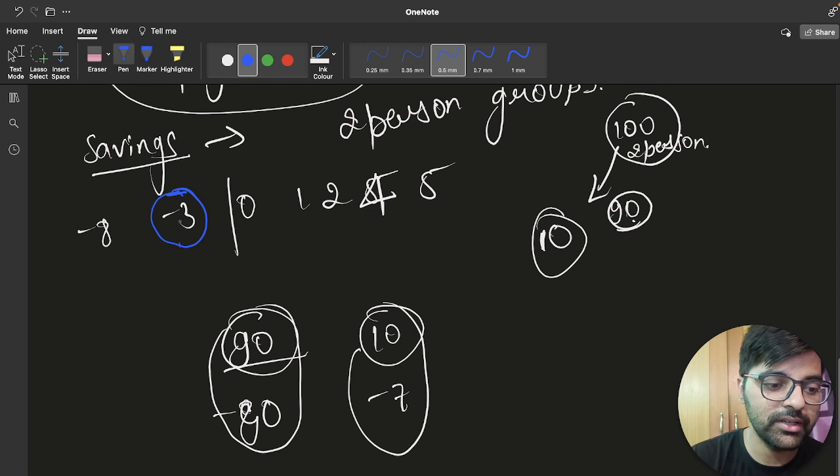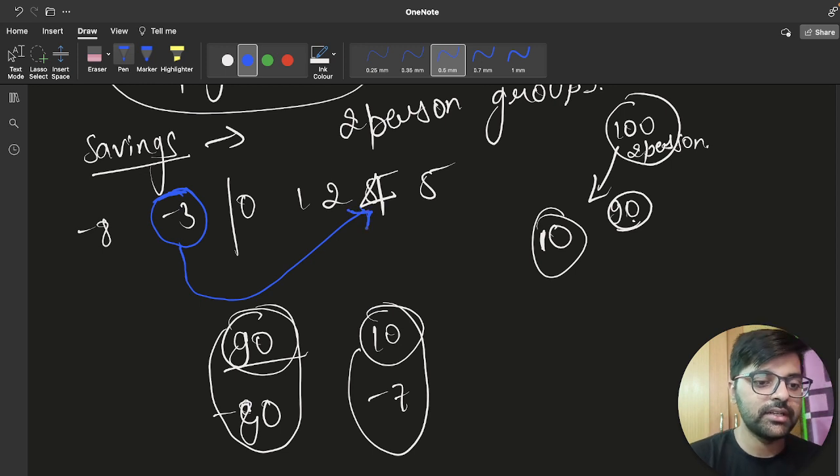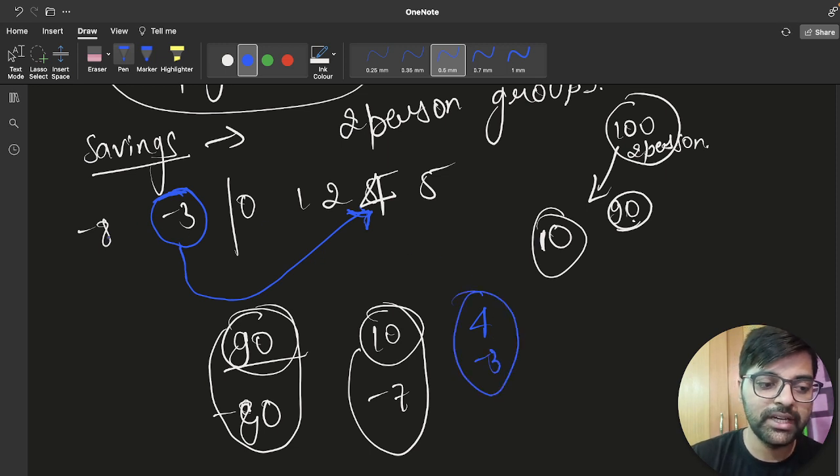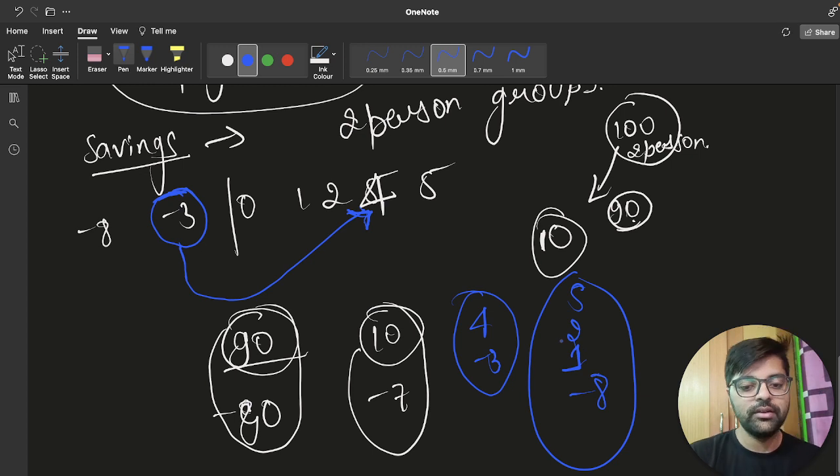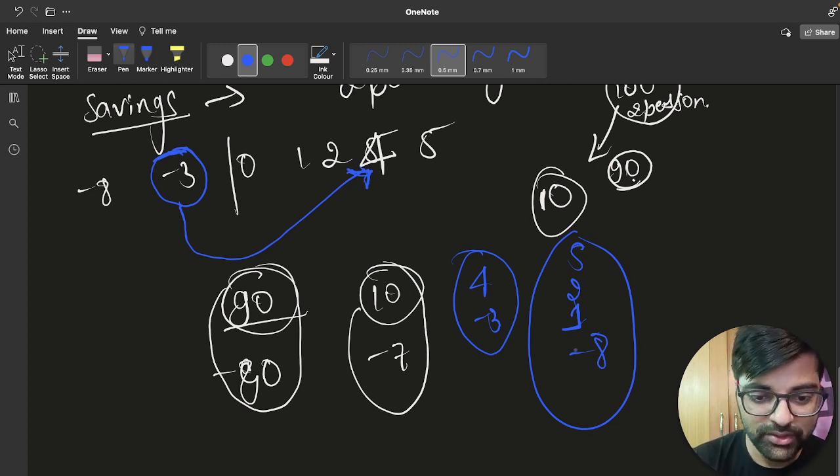So let's say minus 3's partner. For each negative value I am trying to find whether its partner exists. So let's say minus 3's partner can be 4, just greater than the absolute value. This way we are not wasting much of our budget. So 4 and minus 3 we can have in a group. Then minus 8, 5 to 1: I can put 5 to 1 and minus 8 together. But is it necessary to put minus 8 together?